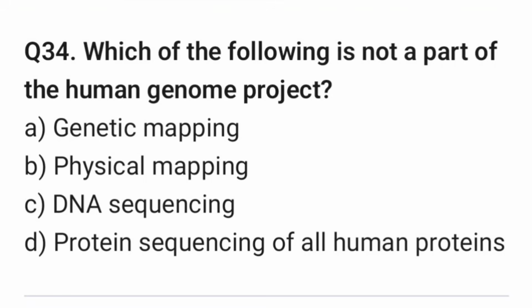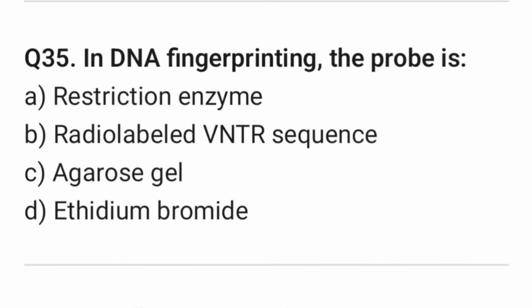Question 34. Which of the following is not a part of Human Genome Project? Right answer is option D, protein sequencing of all human proteins. Question 35. In DNA fingerprinting, the probe is. Right answer is option B, radio-labeled VNTR sequence.